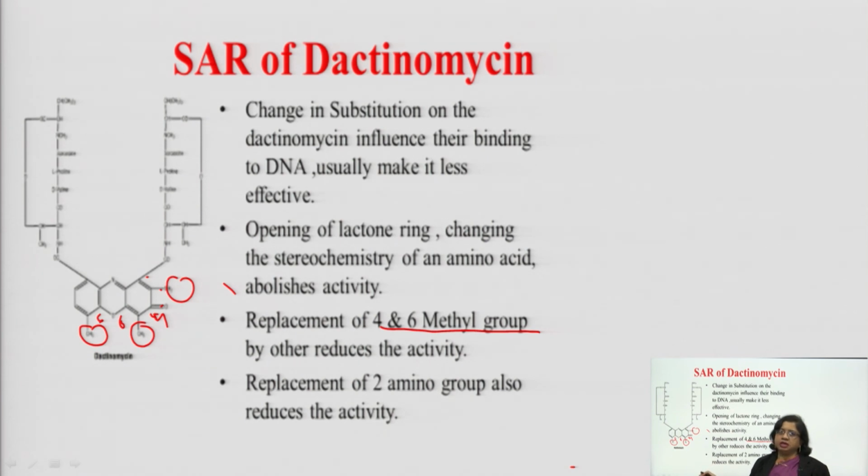दिस इज द SAR ऑफ antibiotic, that example is the dactinomycin. You see the structure, any changes in the conformation, stereochemistry or replacement of any group will lead to destroying the activity. So, just to remember, any changes in the conformation, stereochemistry of the antibiotic, example is dactinomycin, will lead to decreased activity.